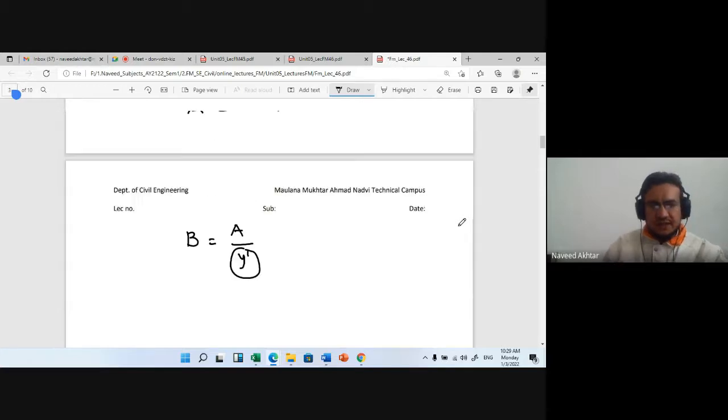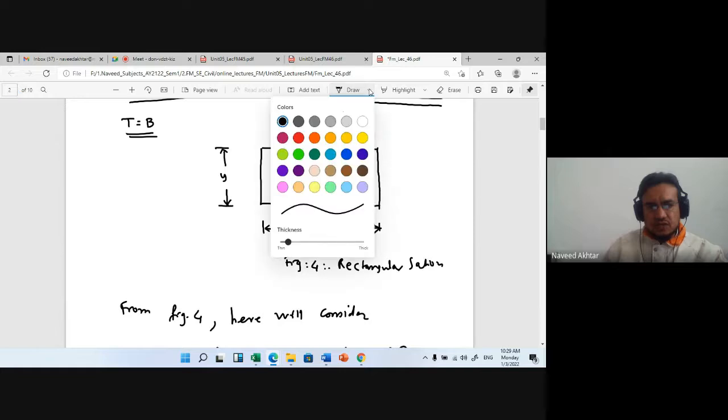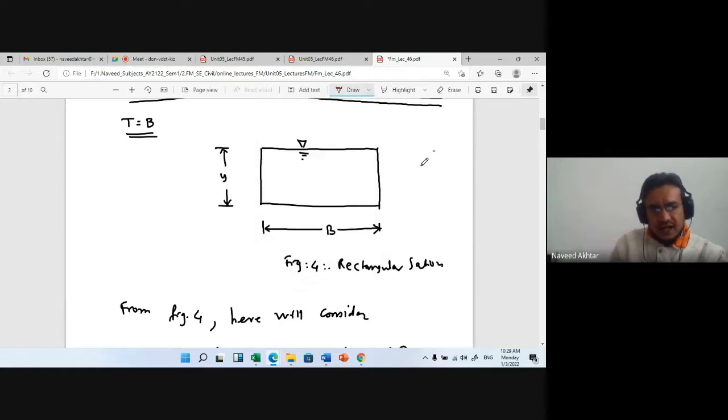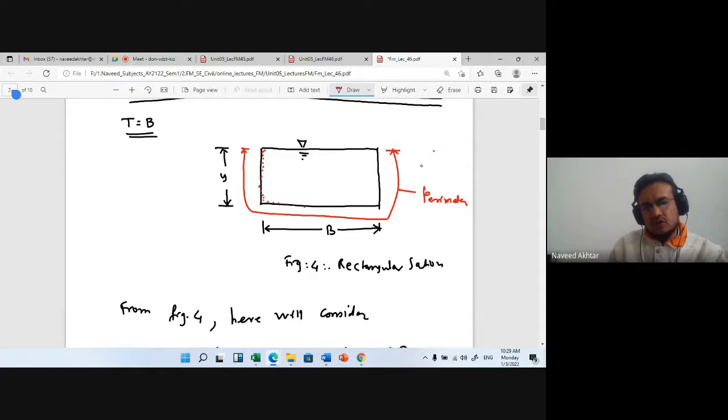और अगर आप perimeter देखें, perimeter किसको बोलते हैं? तो आपका अगर ये डेप्थ ऑफ फ्लो y है, तो this surface from here and where, this is nothing but your perimeter P. तो पेरीमीटर कितना हो गया? सरफेस किसको बोलते हैं पेरीमीटर? जो आपका लिक्विड आपके चैनल से कांटेक्ट में है. यहाँ पर आप देखिए ये सब along the depth, along the bottom side and along the right side of channel, all these are in contact with your water or any liquid.